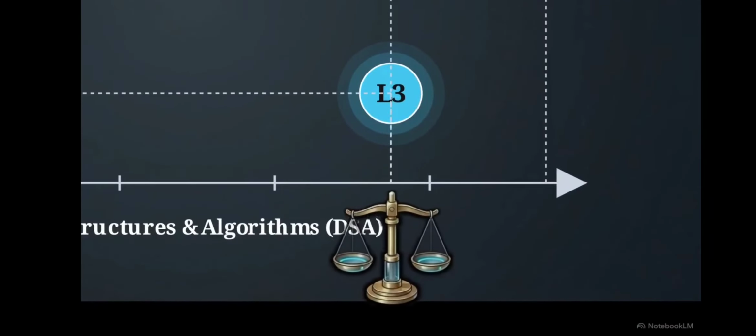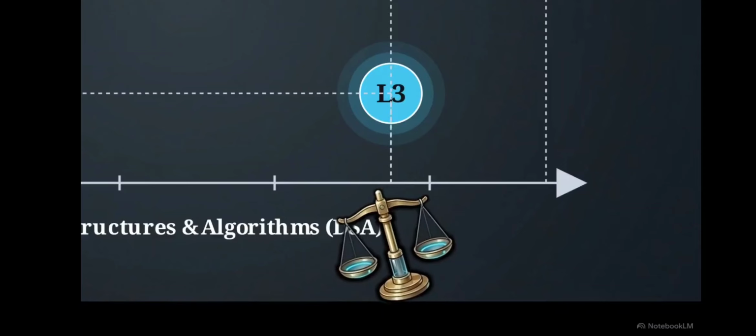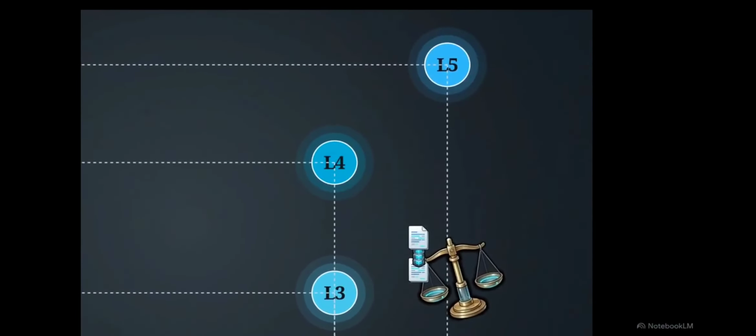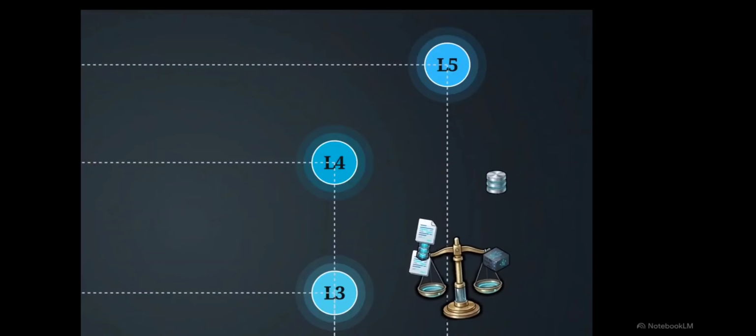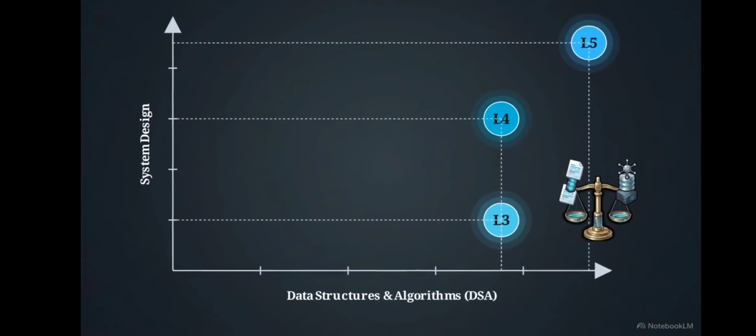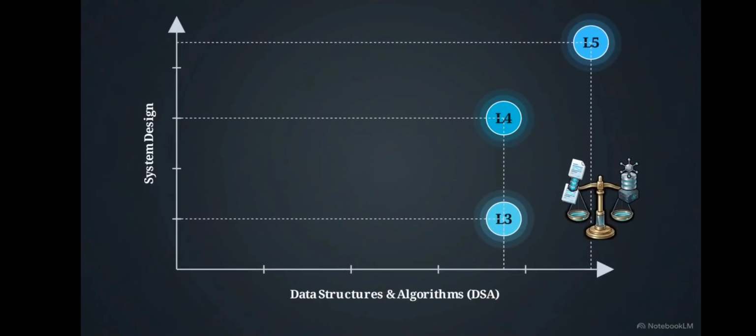and each level dictates a strict evaluation threshold you must cross. If you are entering as an L3, which is the new grad or entry-level tier, the rubric is heavily weighted toward data structures and algorithms. The expectation is almost entirely about your ability to optimize code and solve complex logic problems. Moving up to L4 and L5 changes the equation. Here, component system design and large-scale architecture enter the matrix. The expectation shifts from simply writing code to navigating deep ambiguity and constructing global infrastructure.